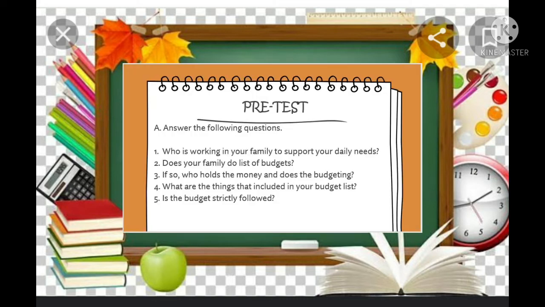For our pre-test, letter A, answer the following questions. Number 1, who is working in your family to support your daily needs? Number 2, does your family make a list of budgets? Number 3, if so, who holds the money and does the budgeting? Number 4, what are the things included in your budget list? And last one, is the budget strictly followed?